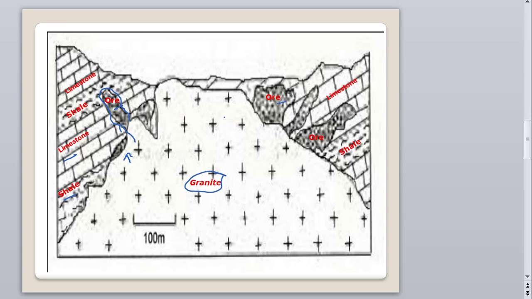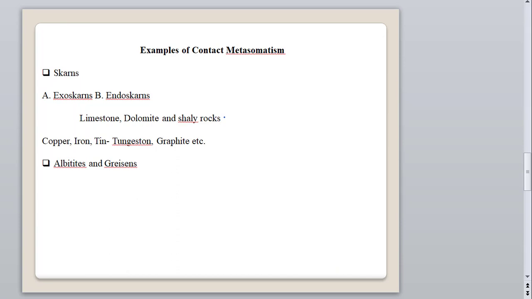Here is an example of contact metasomatism. We have major examples: skarn deposits, then albitite and greisen deposits. Here I'm describing two examples, skarn deposit and albite and greisen deposit, together. In the skarn deposit, the temperature varies from 650 to 400 degrees centigrade. So this one is the high temperature.